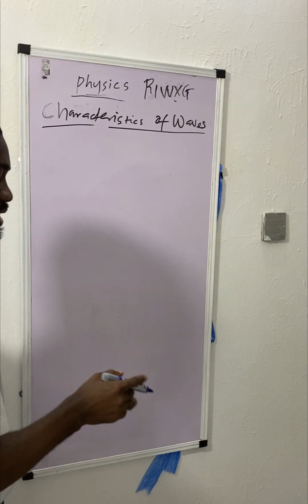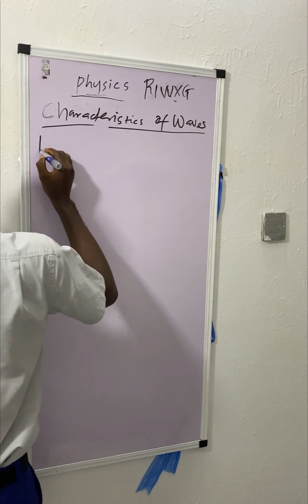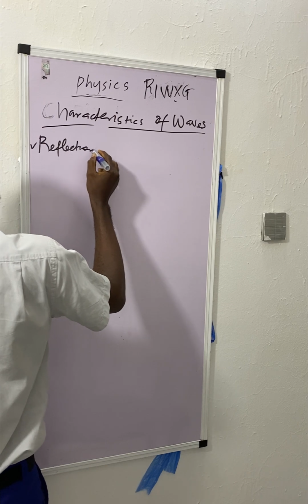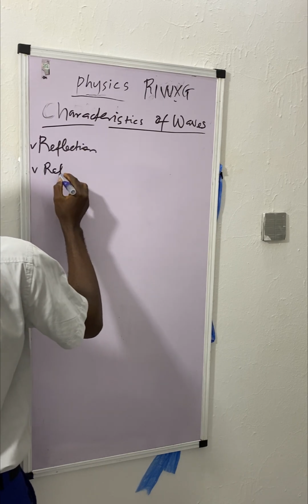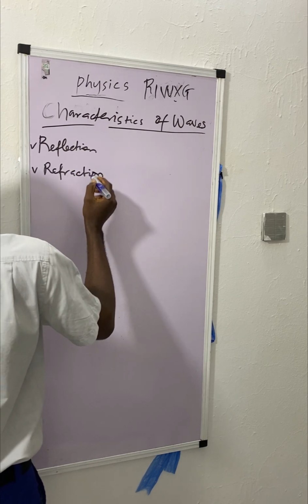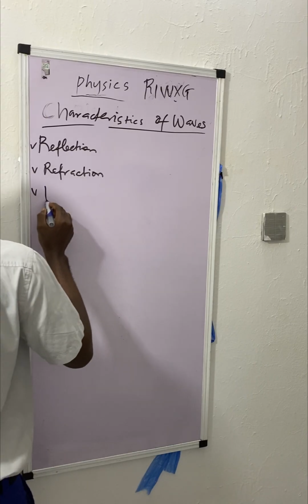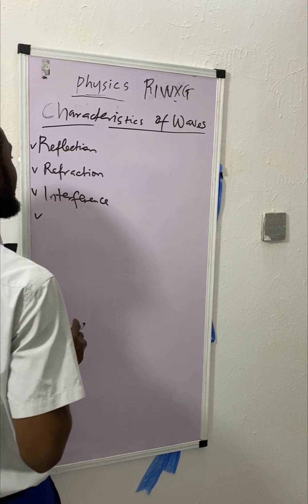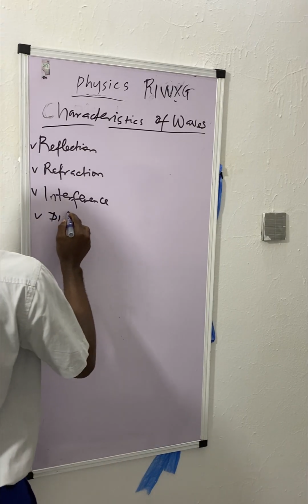All right. The first we are looking at here is reflection. We have refraction. We have interference. We have diffraction.